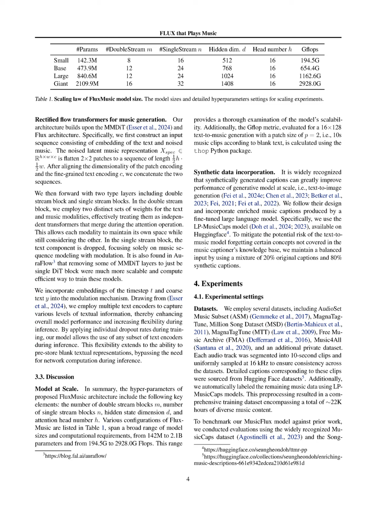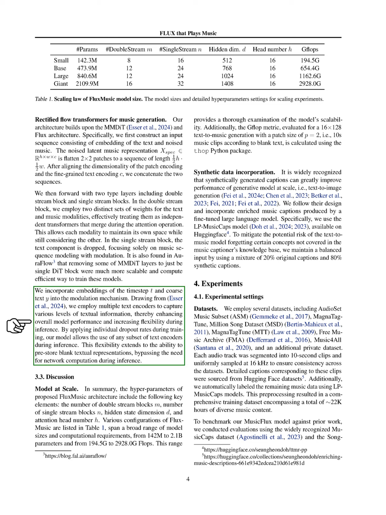Section Summary. In this section, we discuss the development of the FluxMusic model, which integrates text and music modalities for text-to-music generation using a rectified flow approach. We detail the model architecture, including the use of variational autoencoders for music compression and a dual-stream transformer design that allows independent processing of text and music while facilitating their interaction during generation.